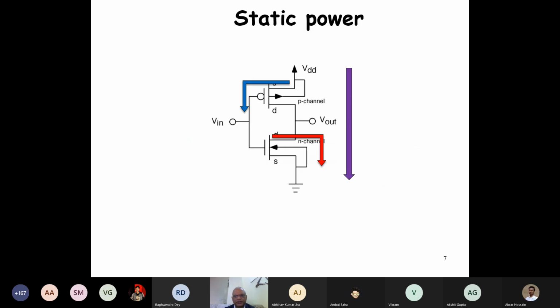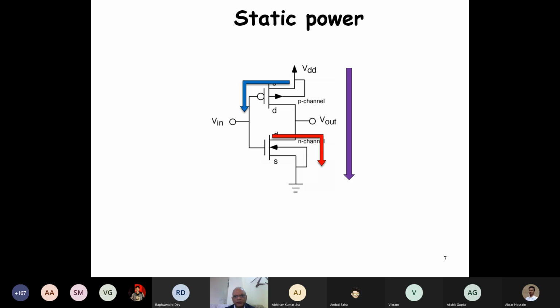Now let's look at the static power, or the leakage power. There are two types of leakage actually. One leakage occurs from drain to gate, and from gate to the source, from the source to the drain, source to the junction, and from junction to the drain.